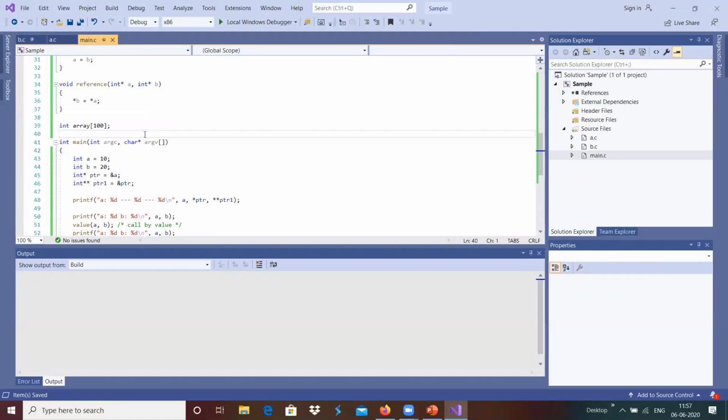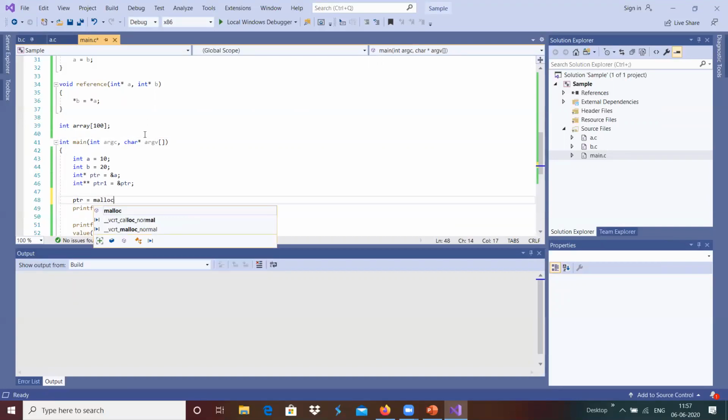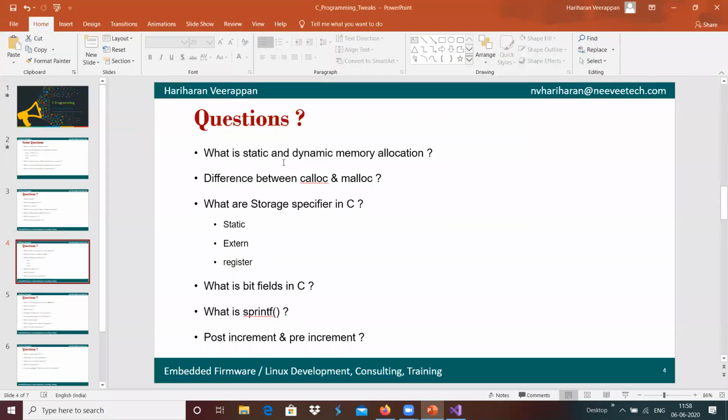In case of dynamic allocation, we can do something like ptr = malloc(sizeof(int) * 100), which provides 100 integer variables allocated here.